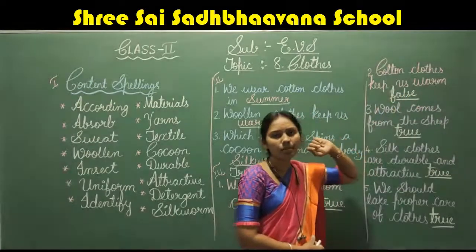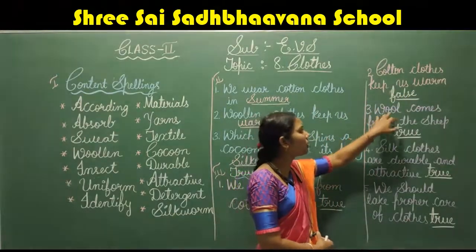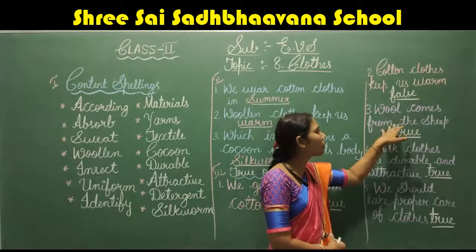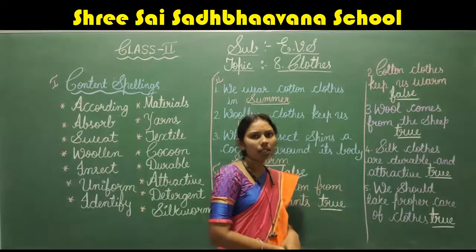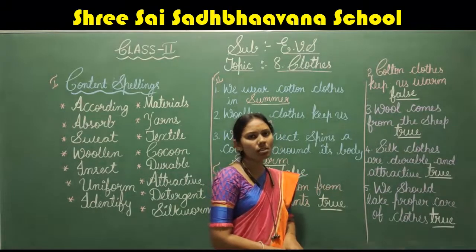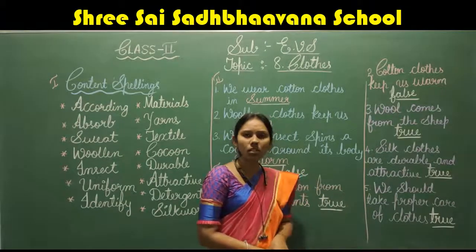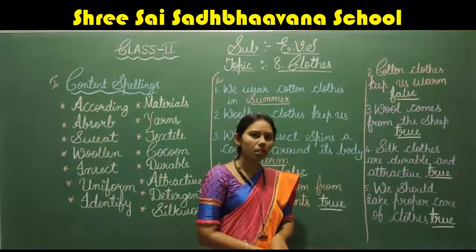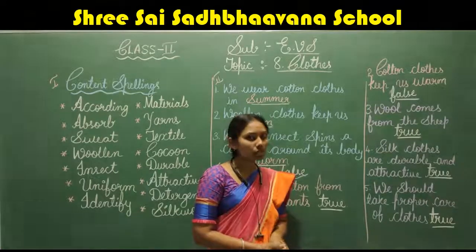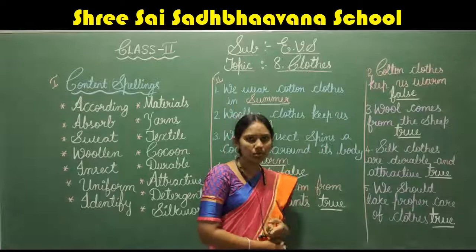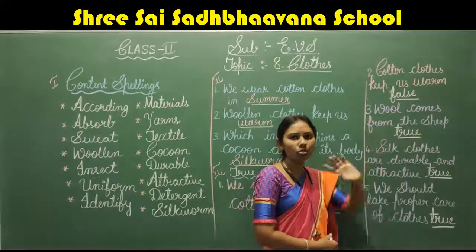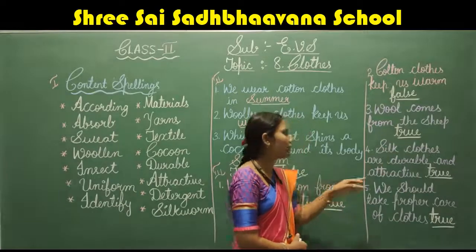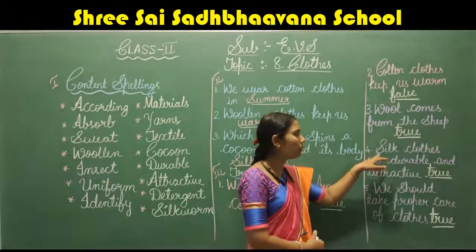F-A-L-S-E, false. Okay. Next, third one. Wool comes from the sheep. Is it true or false? From where will we get the wool? Yes, from the sheep we will get the wool. That means the statement is true, right? So we are writing T-R-U-E, true. Got it? Yes.